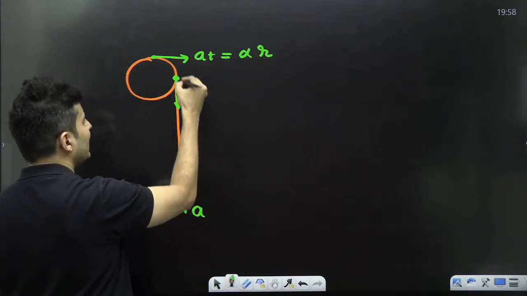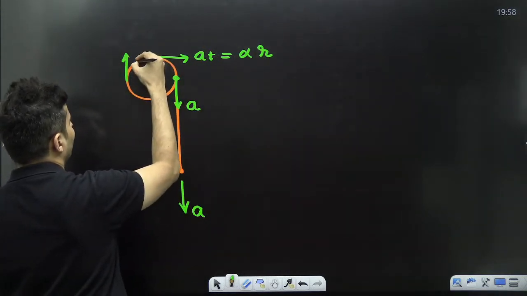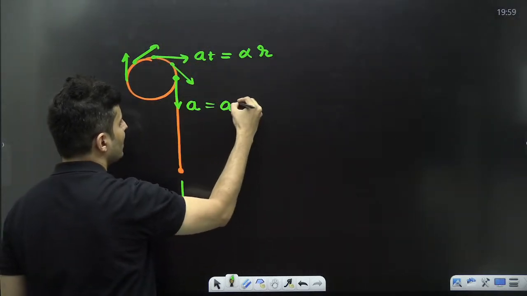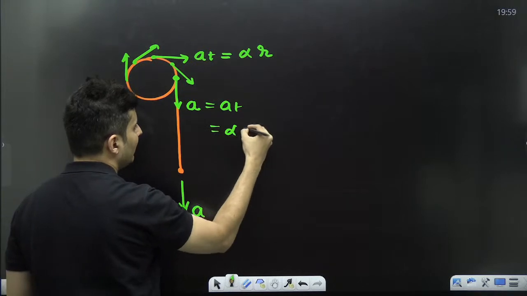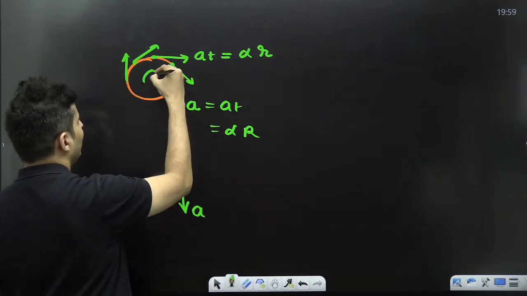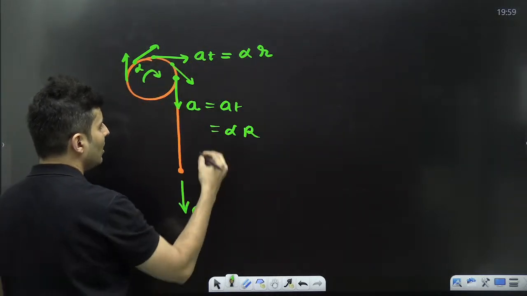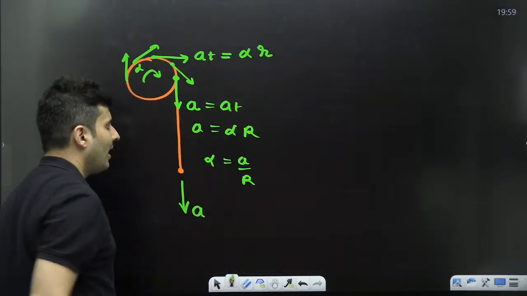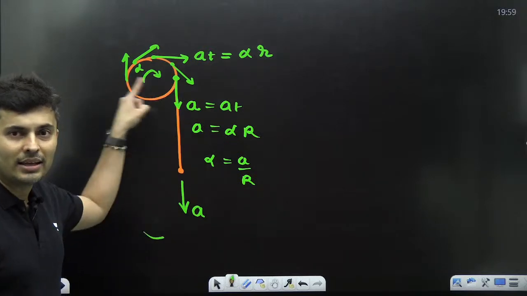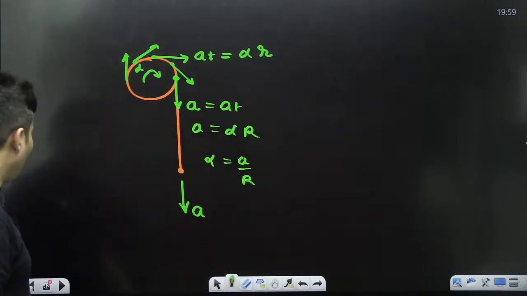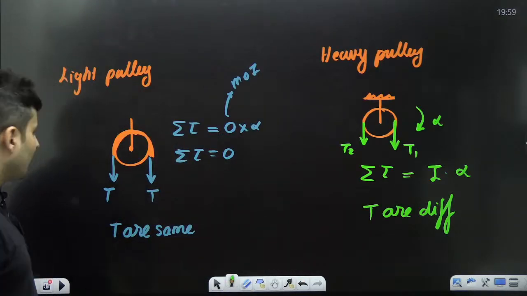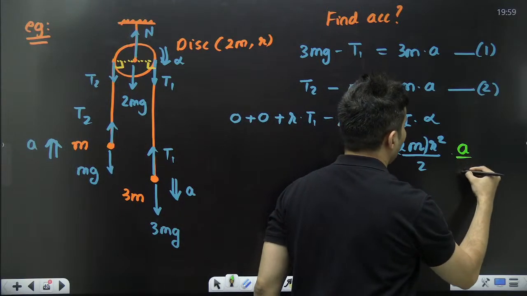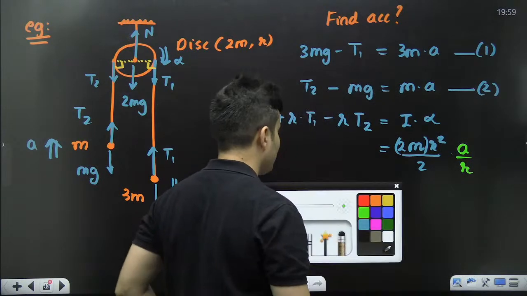So whatever this A is, is basically the tangential acceleration only. Means it is alpha into r, alpha being the angular acceleration. So basically alpha is A by r. Alpha is A by r for a pulley. Everybody able to see that? So why not substitute alpha as just A by r?